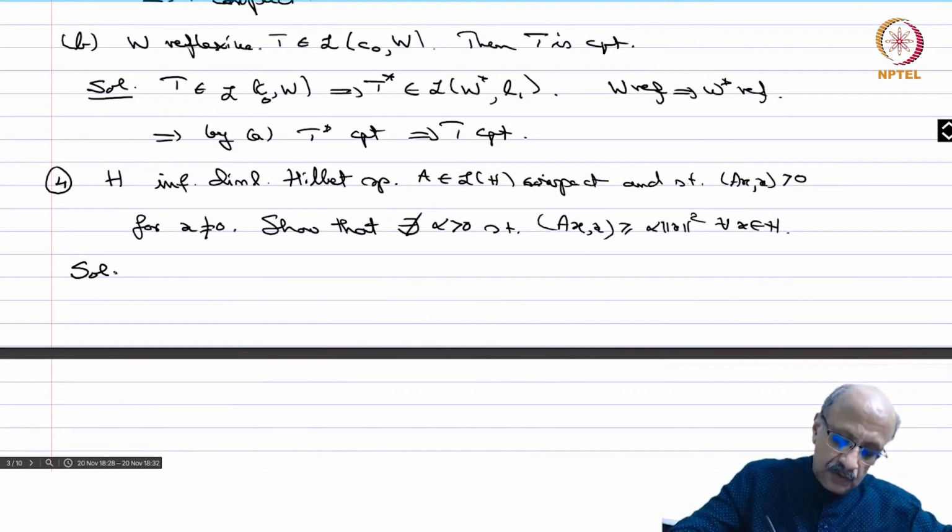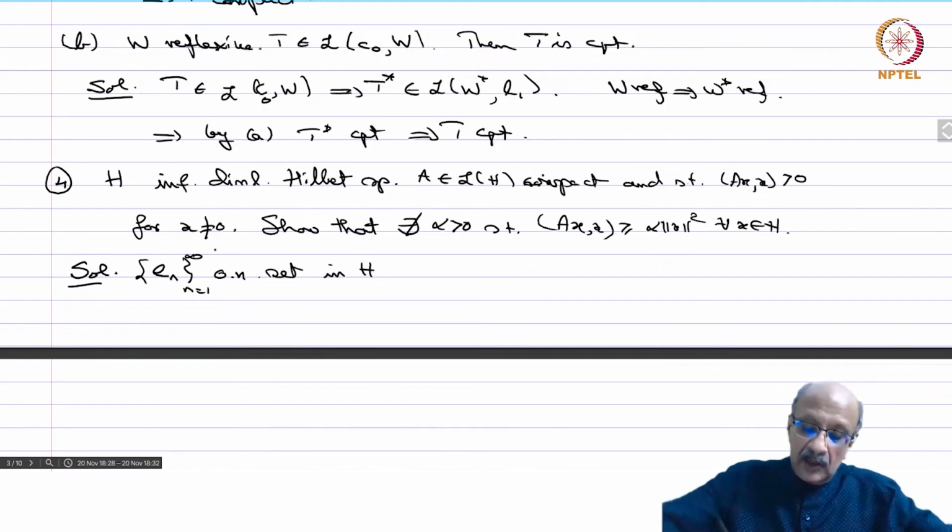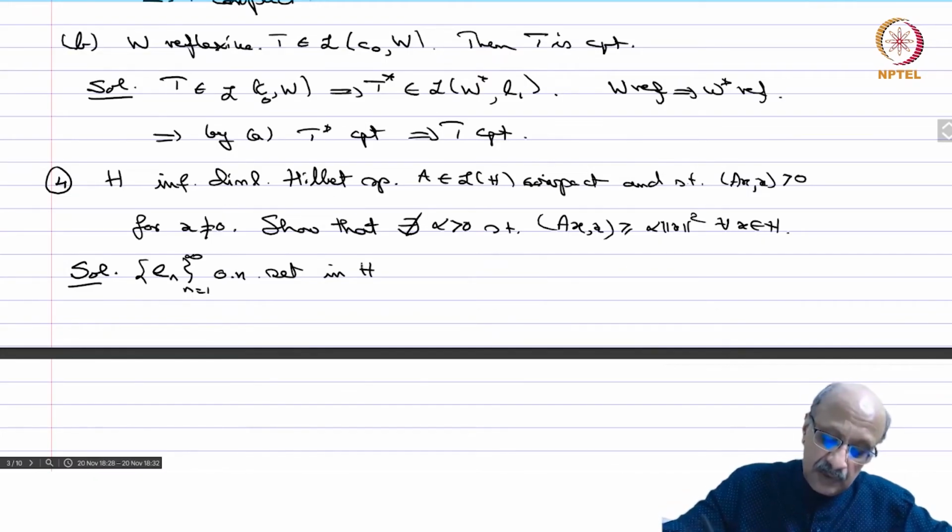So, solution. We have that e_n is an orthonormal set in H. It may or may not be a basis depending on whether H is separable or not, but by Bessel's inequality we know that e_n always converges weakly to 0.